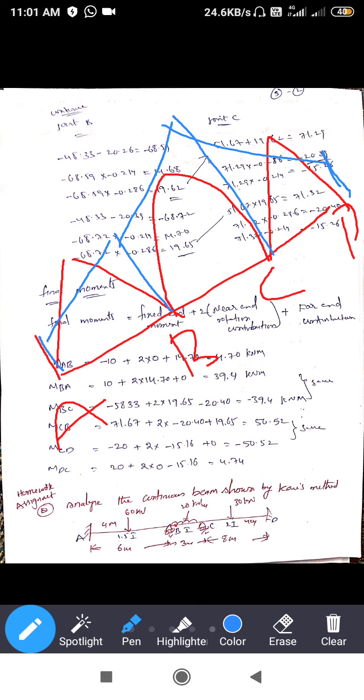This is the bending moment diagram. If you want to, you can draw the bending moment diagram. This is the way to add up and draw the bending moment diagram.